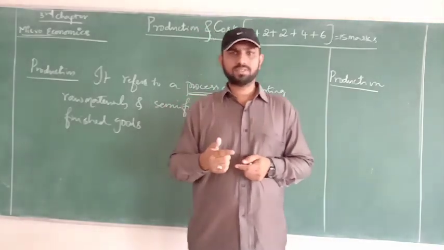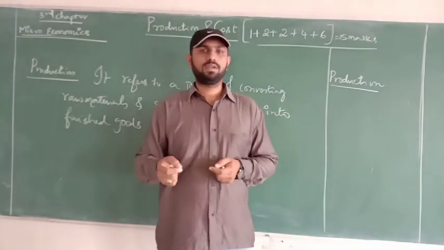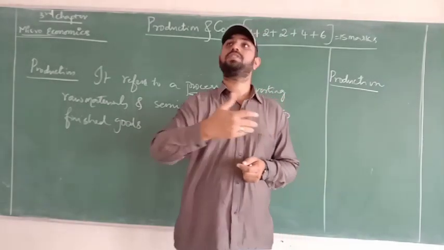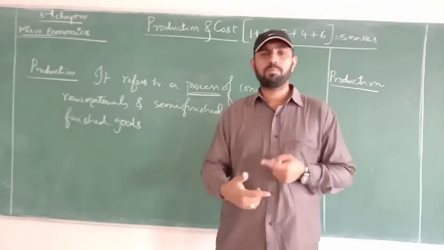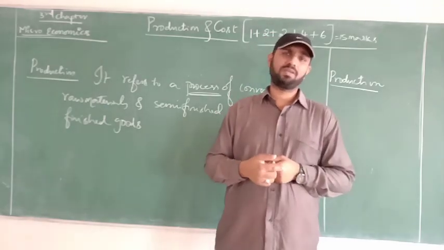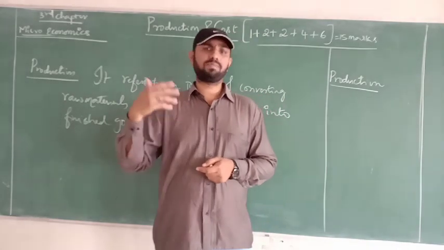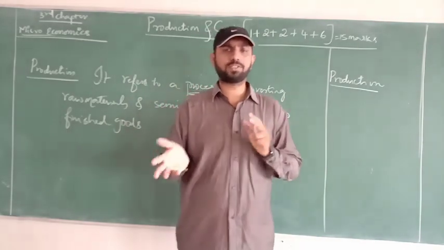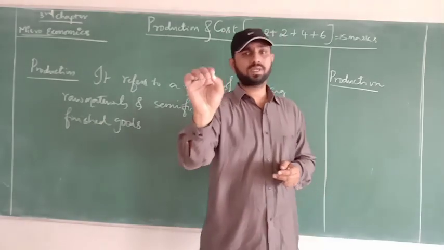Why is it a continuous process? Because human wants are unlimited. So you take a revolution in the TVs, televisions, a revolution in the fan, a revolution in the mobiles, revolution in the footwear. Because of the unlimited wants, the producer thinks twice, thrice, a number of times, daily, weekly, monthly, yearly, to change a product, to convert the raw materials into finished goods or semi-finished goods into finished goods, where the consumer requires.